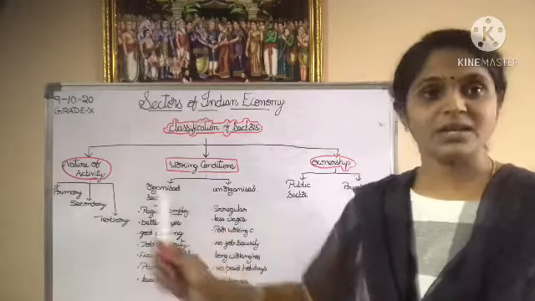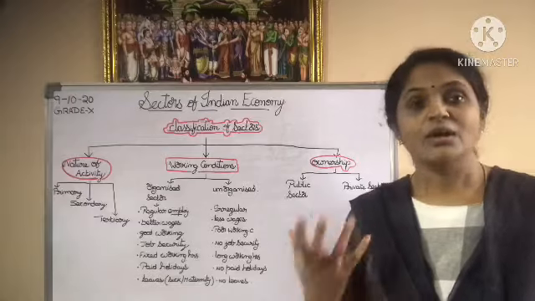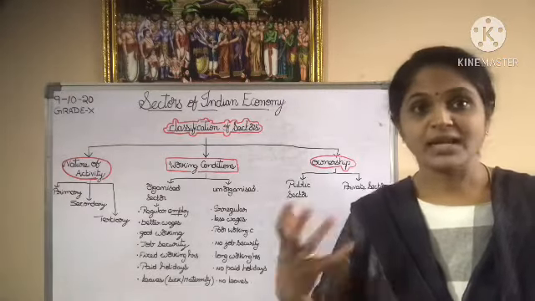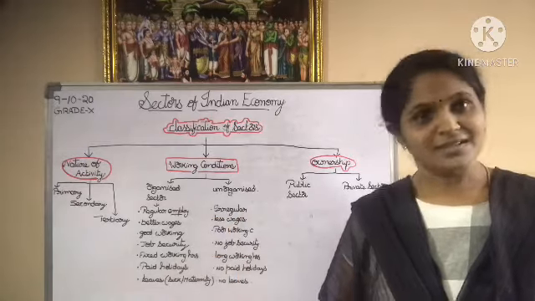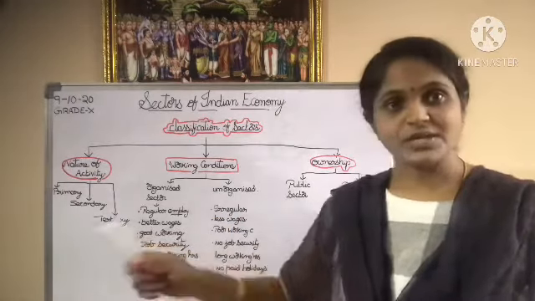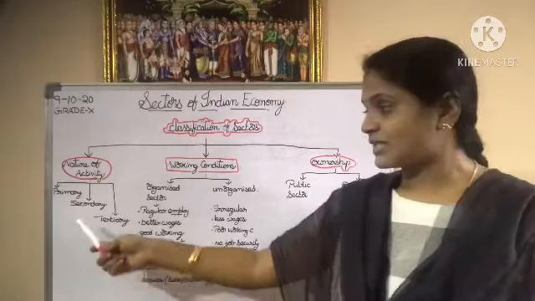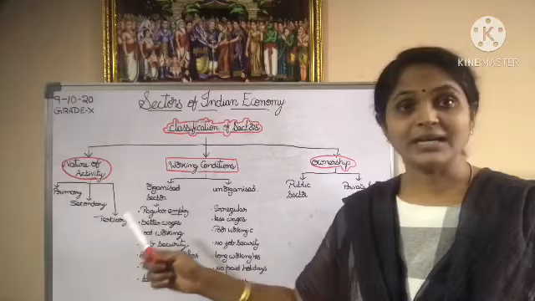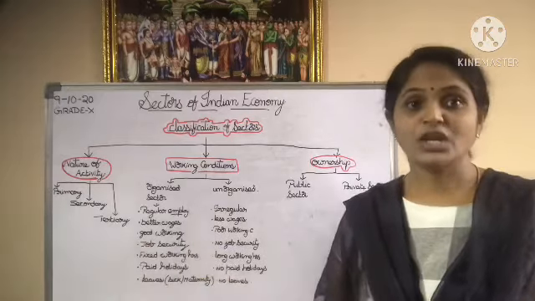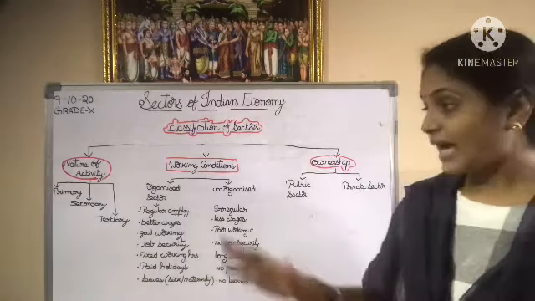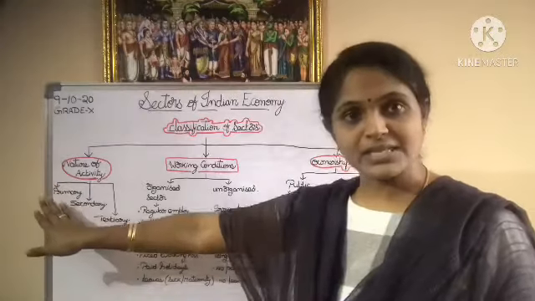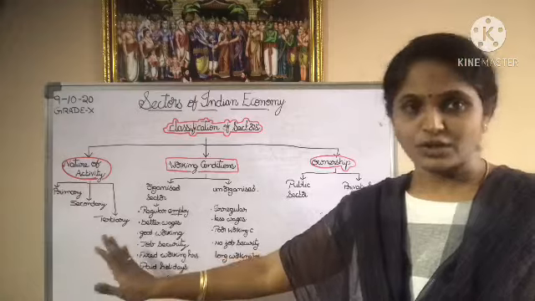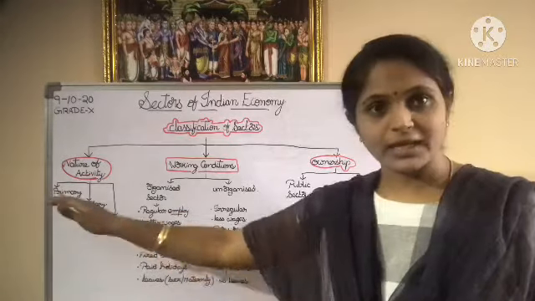The secondary sector is also called the industrial sector. What is done in this sector? The goods which are produced in the primary sector are taken to the industries and converted into products. So this is called the secondary sector or the industrial sector. And the third one is the tertiary sector, or the service sector. The activities which do not come under the primary sector or the secondary sector all come under the tertiary sector. We have clearly seen what these three sectors are.